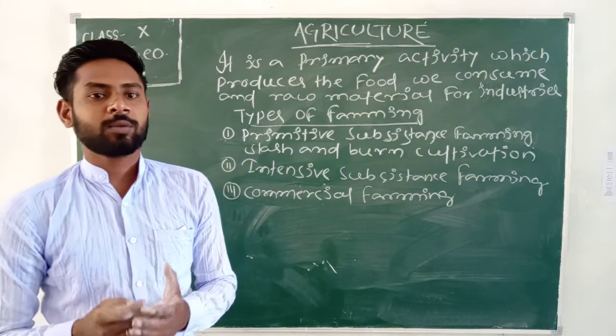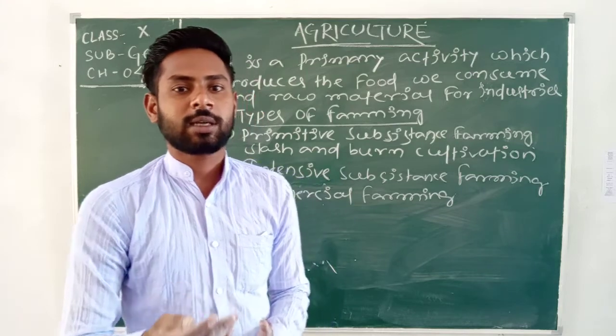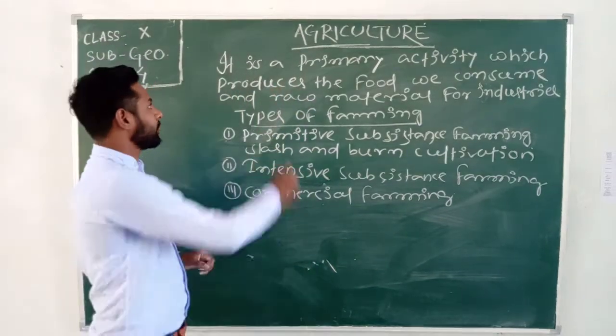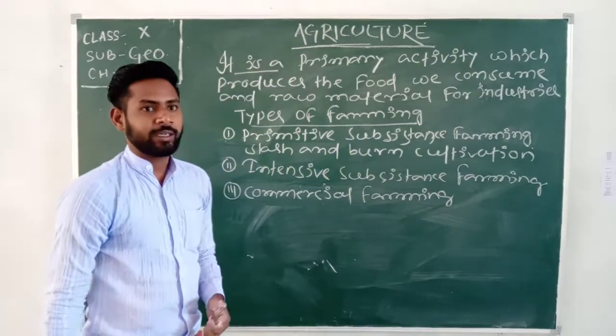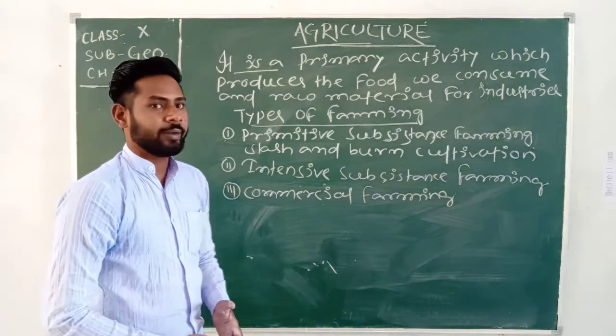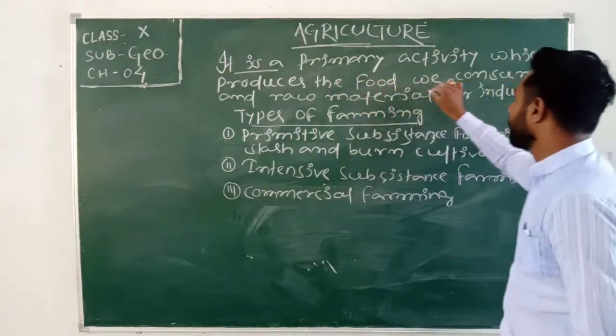So first we should know what is agriculture, or you can say cultivation as well as farming. It is a primary activity done by most of the people of India as well as in the world, which produces the food we consume.